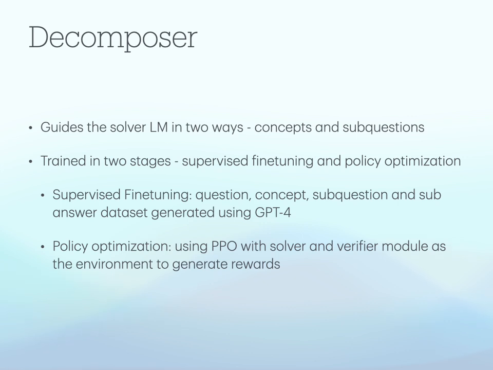The first stage is supervised fine-tuning, where the language model is fine-tuned on a dataset prepared using GPT-4. To create the dataset, we provide GPT-4 with a question and its goal reasoning. Then it is asked to generate all the concepts required to solve the question, followed by the sub-questions and sub-answers. Only the questions that were answered correctly were included in the dataset. As a second step of training, we utilize PPO with the solver and verifier model as the black box environment. We will detail this in the next slides.